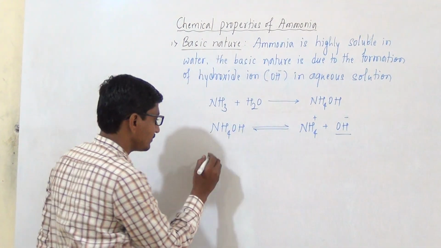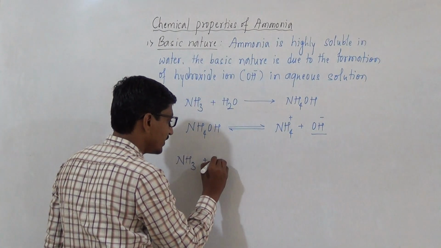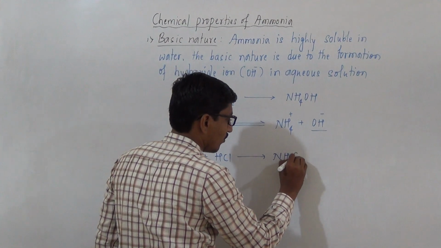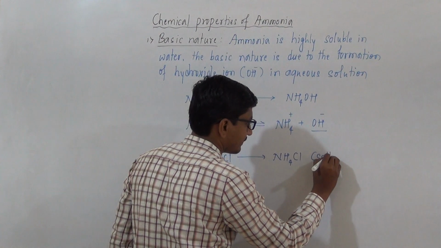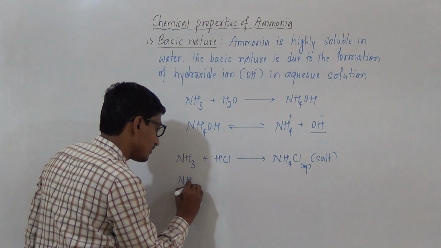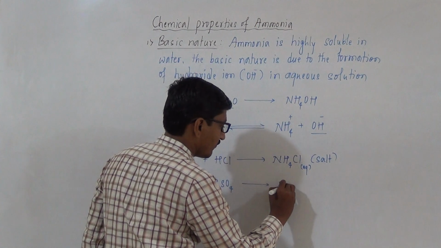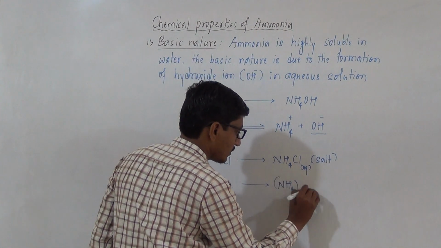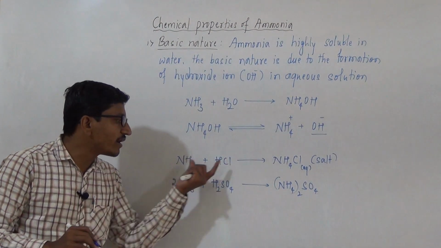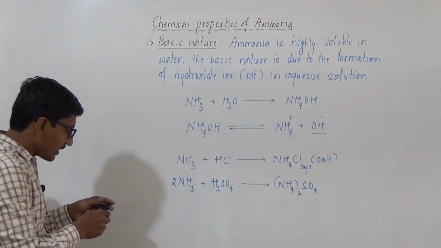When ammonia reacts with HCl, it forms ammonium chloride salt. When ammonia reacts with sulfuric acid, it forms ammonium sulfate, which is also a salt. When ammonia reacts with acids, it forms salts.